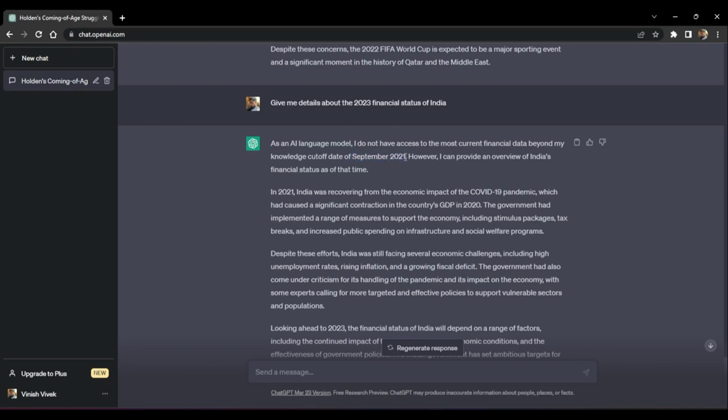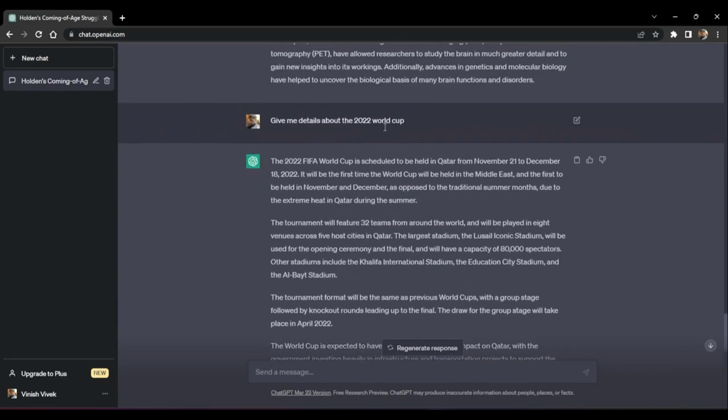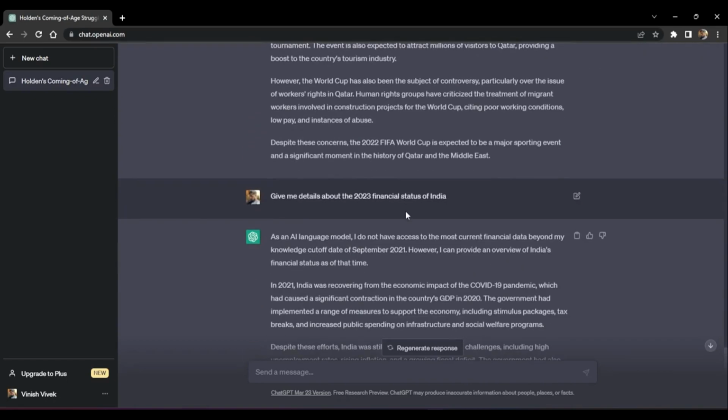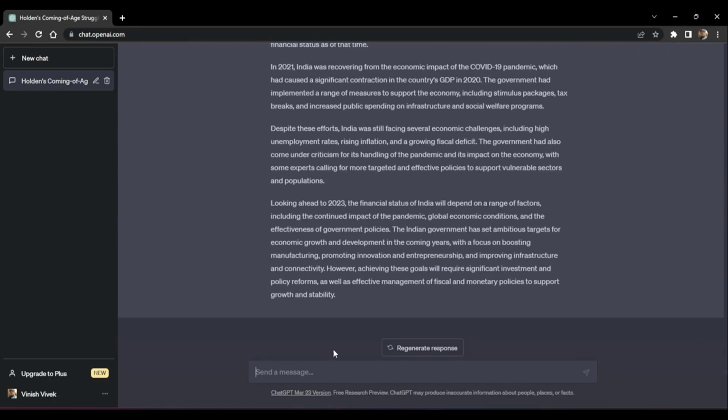So basically, we as users can actually give it data as well. And every time you give it some feedback or responses, it actually learns. Like this data about the 2022 World Cup, although the cutoff was September 2021, it does have data about 2022. This is because the data has been fed. The more a user interacts with ChatGPT, the more it learns to give more accurate results. And every time it learns something, it will remember it.